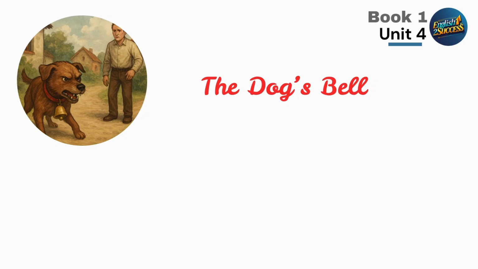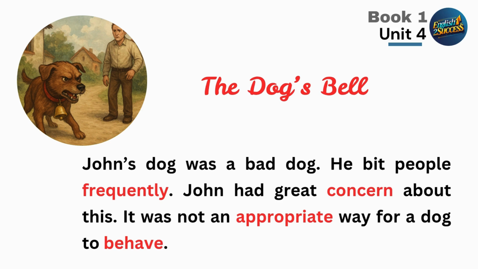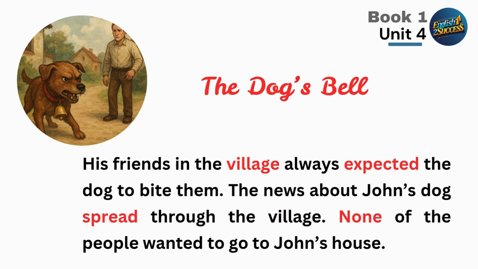The dog's bell. John's dog was a bad dog. He bit people frequently. John had great concern about this. It was not an appropriate way for a dog to behave. His friends in the village always expected the dog to bite them. The news about John's dog spread through the village. None of the people wanted to go to John's house.